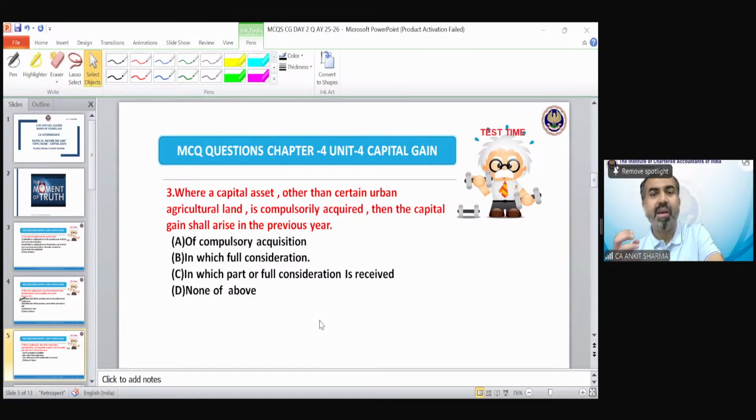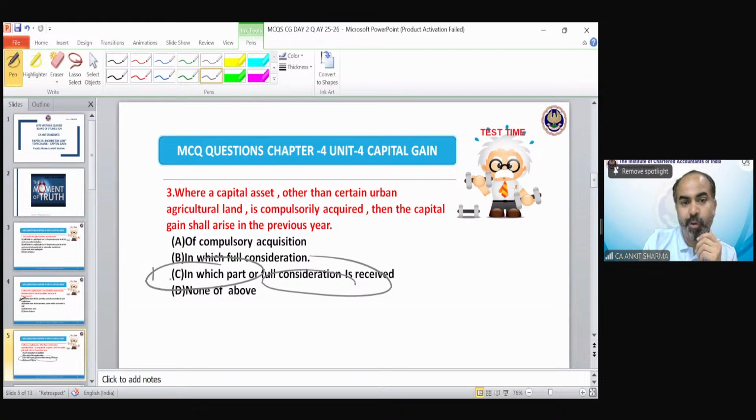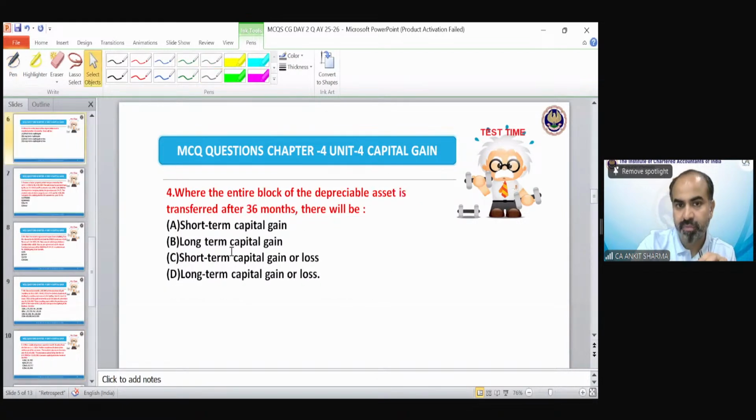We have seen that the original compensation is going to be taxable in the year in which part or full consideration is going to be received. So whether it's received in part or full, that is going to be taxable in that year. Where the entire block of the depreciable asset is transferred after 36 months, there would be what? There would be a short-term, long-term gain or loss.